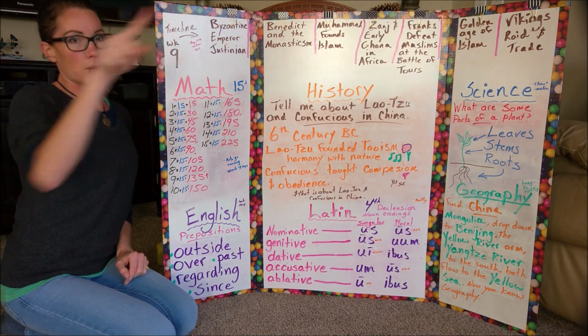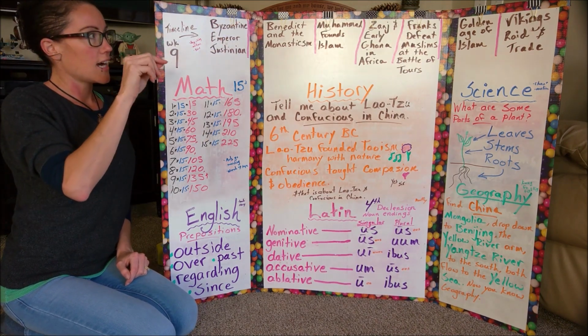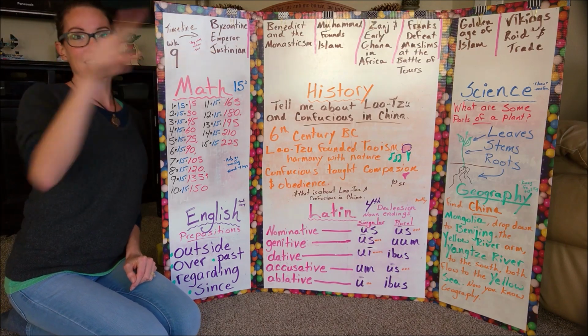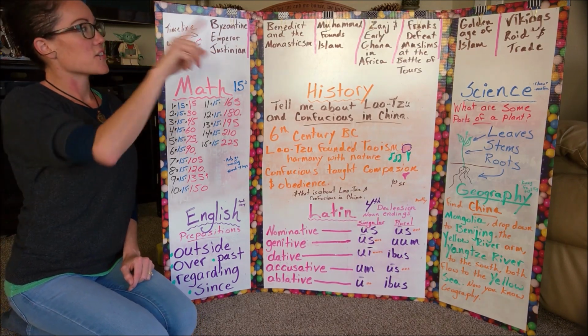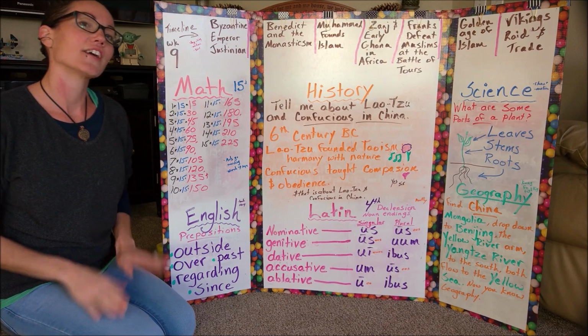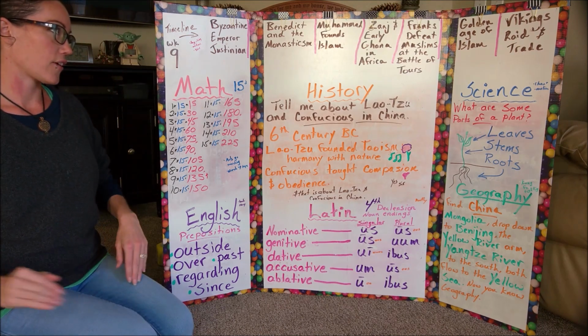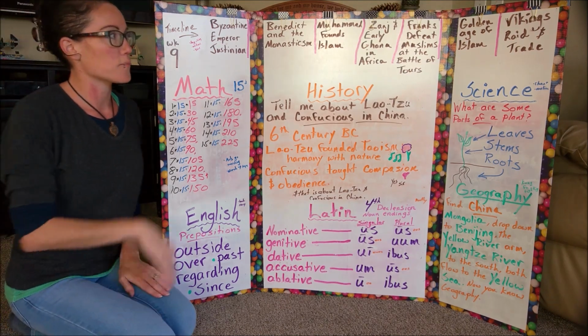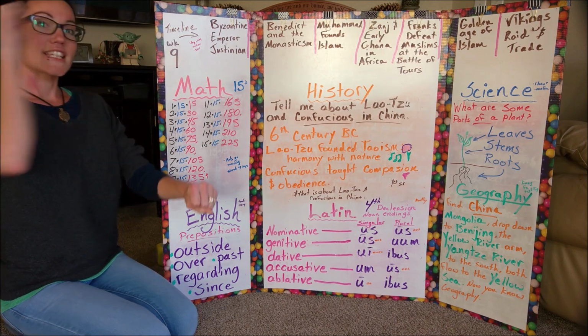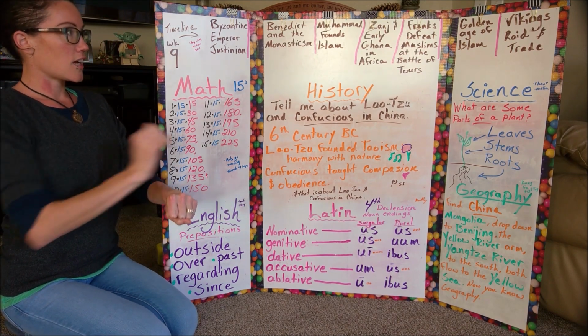Zanghi, so we just do a big X. We outline not an X, sorry, Z. We outline a Z with our finger. So Zanghi and early Ghana in Africa. And then we just do that with our lap because on the CD the song has lots of drums right there. Franks defeat. So you do the sign for defeat.